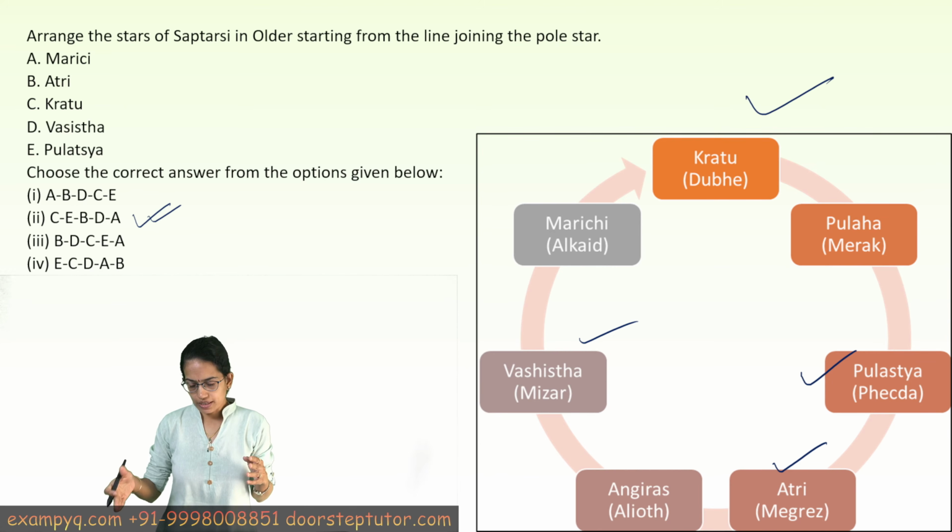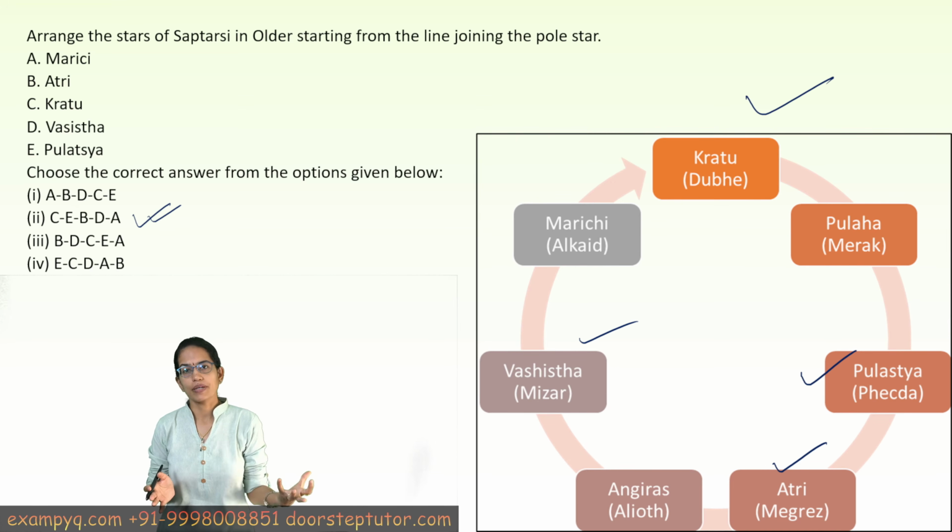This was again an important point because Rishi Vashishta was also considered the teacher of Lord Ram. Then we have Marich. Marich was the progenitor of the storm gods, and he was the son of Brahma. So he is linked to the creation of the cosmos and the cosmic light and energy.